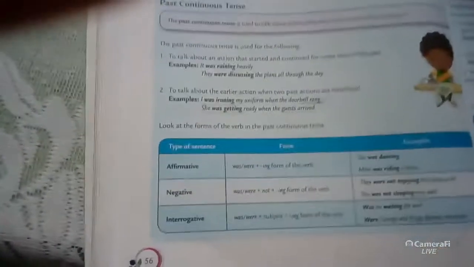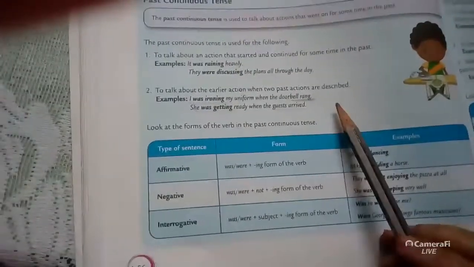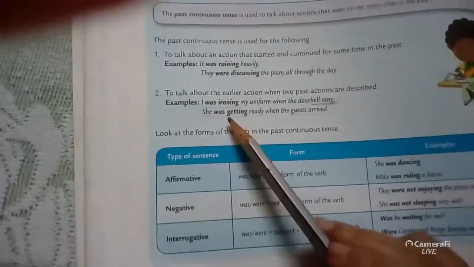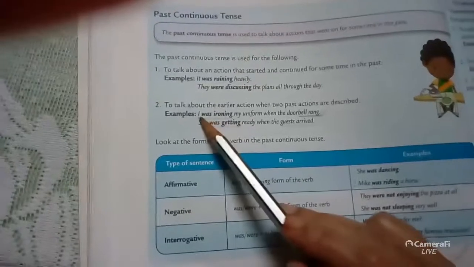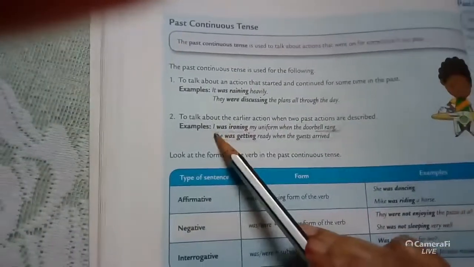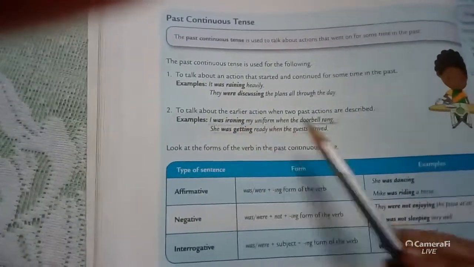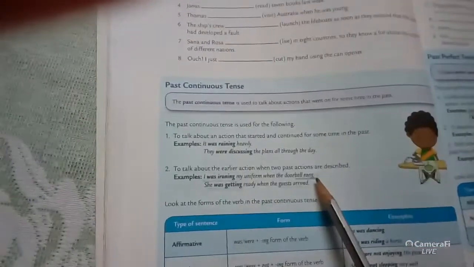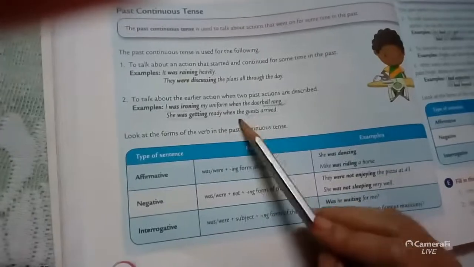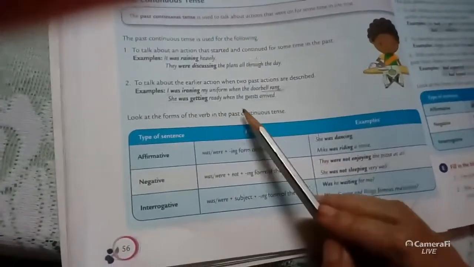To talk about the earlier action when two past actions are described, when two actions happen. I was ironing my uniform when the doorbell rang. She was getting ready when the guest arrived. Two actions are here. Okay.